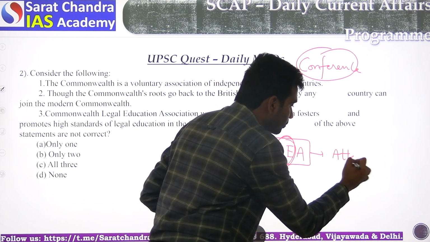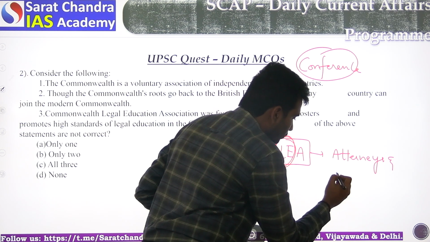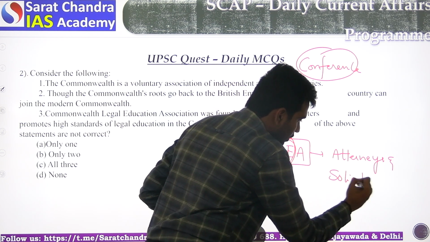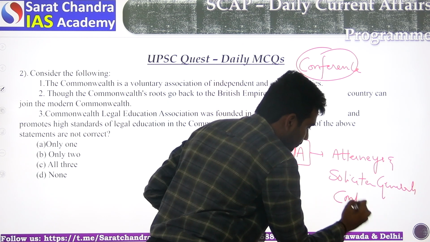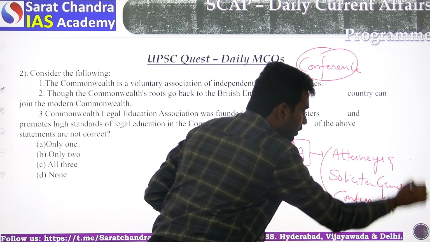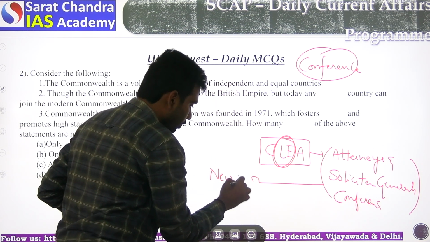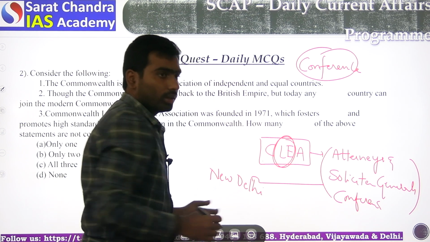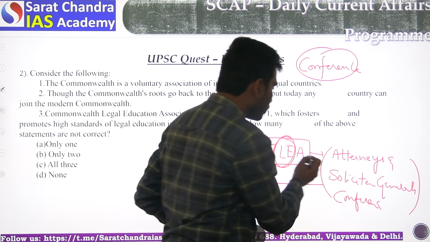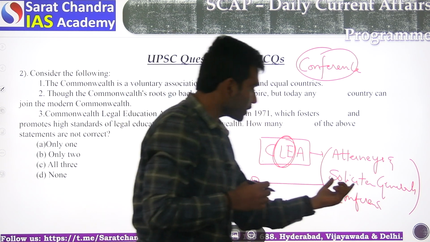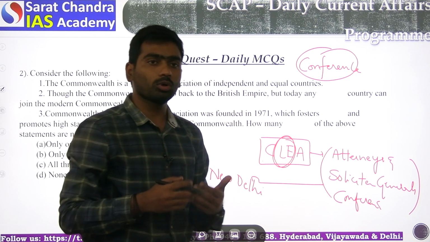The Commonwealth Attorneys and Solicitors General's conference is what they want to inaugurate at New Delhi. In this conference, all the attorneys general and solicitor generals of Commonwealth nations will take part and discuss legal issues.